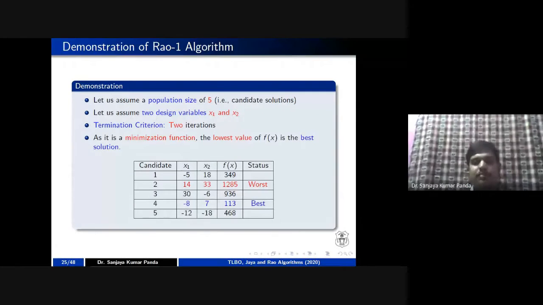Total population is 5, that is nothing but our class strength, and we have taken 2 design variables, that is x1 and x2, which we can call a subject, and we want to execute this RAW1 algorithm for 2 iterations. Just to illustrate, you can go for any number of iterations. As minimization is the criterion for the sphere function, obviously the lowest value is nothing but the best solution. So what I did here, I have generated a random population of a 5×2 matrix, you can say.